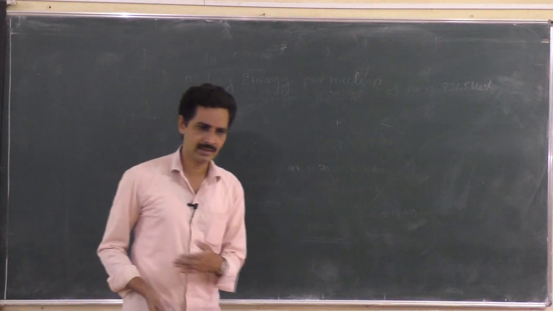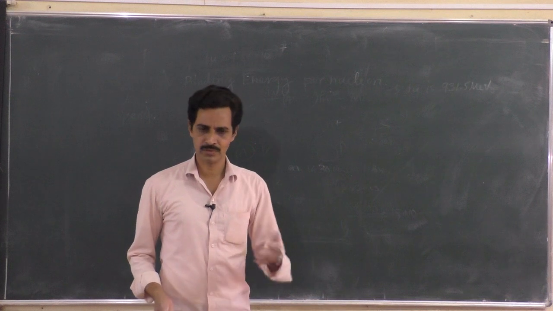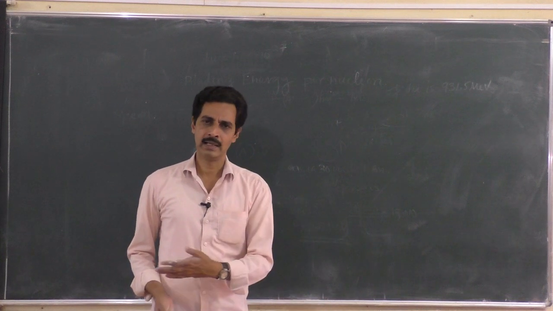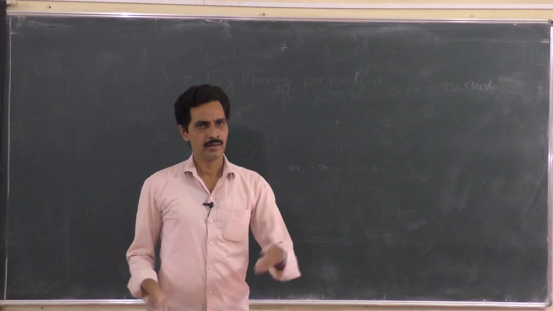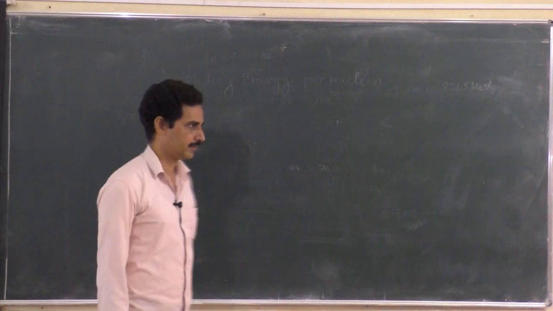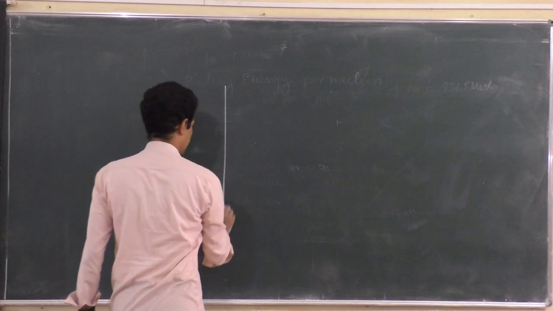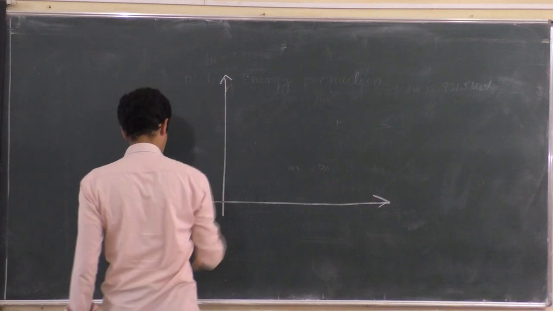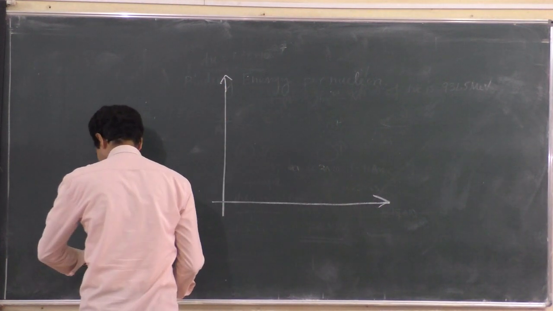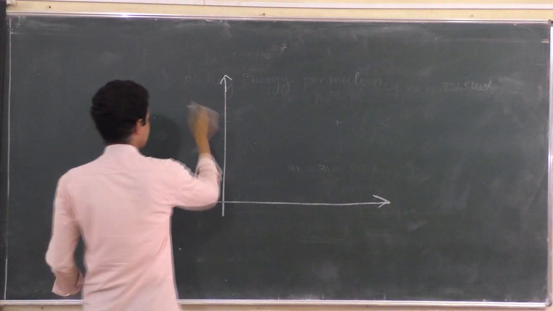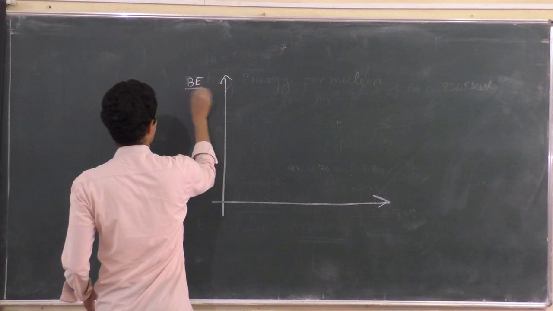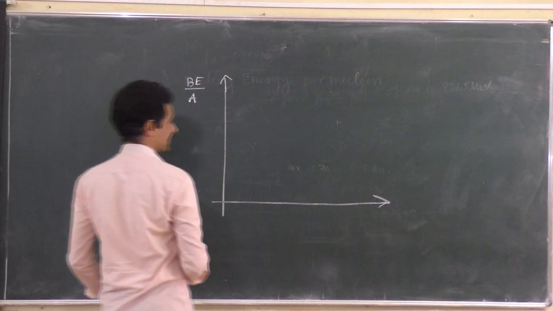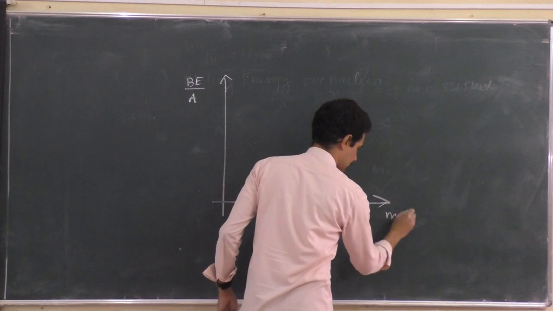All the things that you get in modern physics, that is atoms, nuclei, photoelectric effect, and again semiconductors and all, are very easy to follow, not very difficult. Okay, a graph is plotted with the binding energy per nucleon on the y-axis, that is binding energy by mass number, and mass number on the x-axis.